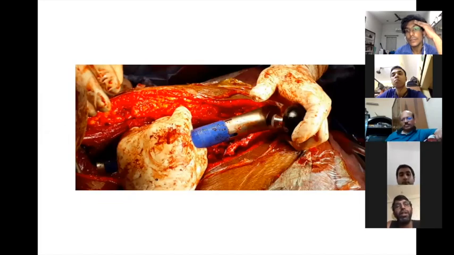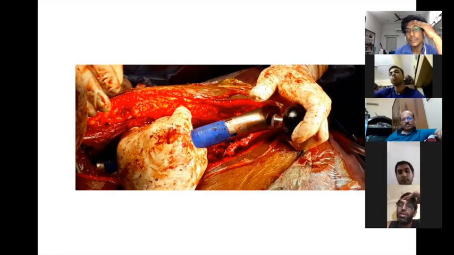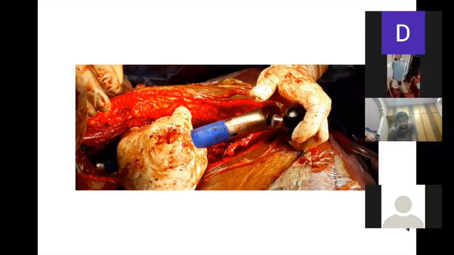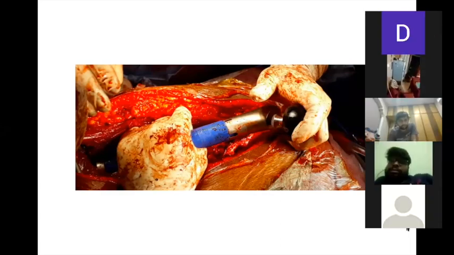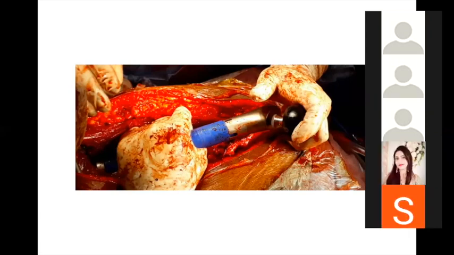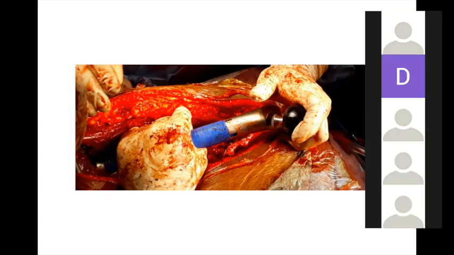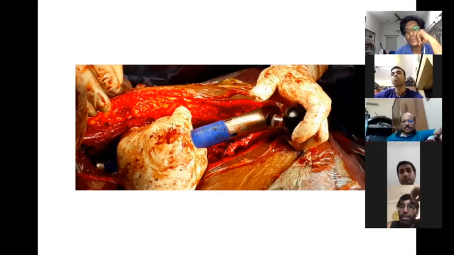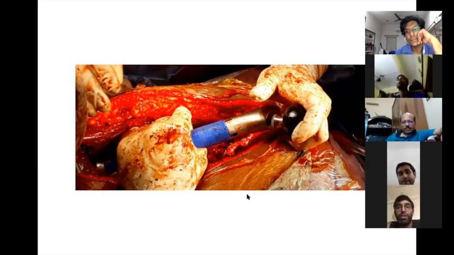I'm also supporting this view. Exactly, because in so many cases I have seen, this prosthesis usually breaks at the junction where the main stem of the prosthesis meets the stem going inside the distal femur. That junctional area is very weak and it usually breaks within 1 or 2 years. They won't be left with much other option in future after 4 or 5 years. Considering his age is quite young, I would have gone for a thorough curettage with plus minus impaction bone grafting, with a standard THR or a bipolar in this patient.